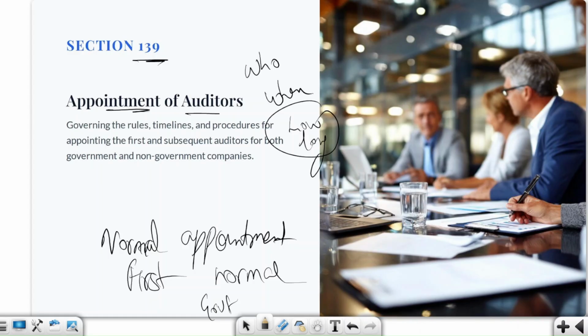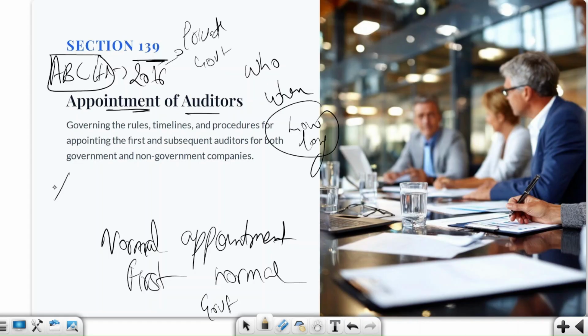So imagine there is a company, ABC Limited, that was incorporated in, let us say, 1st April 2016. Now someone has to audit its accounts, but we also have to ask whether the organization is a private company or a government company.